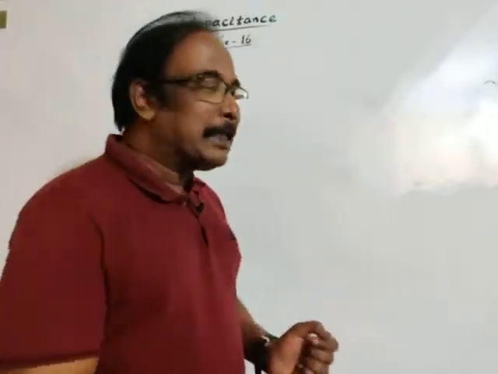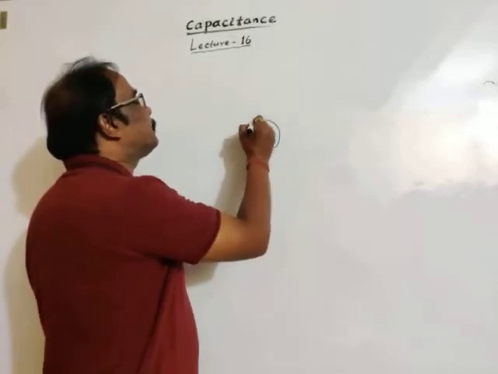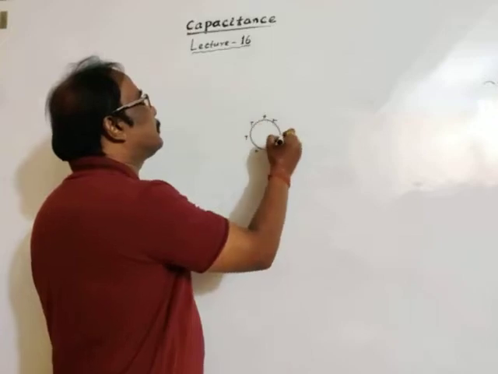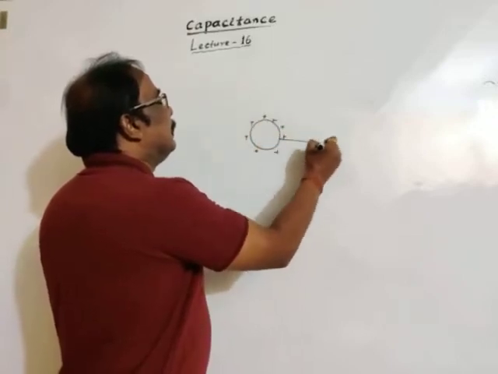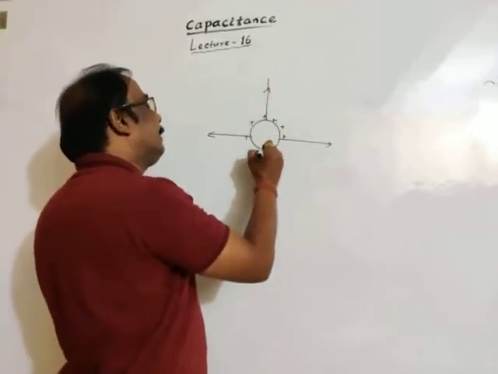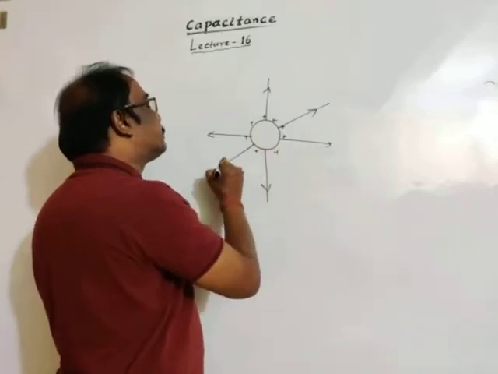Again, the basic concept: suppose this is a spherical conductor to which charge is given. Then charge is distributed on the surface, and the electric field lines are symmetric and in all directions.